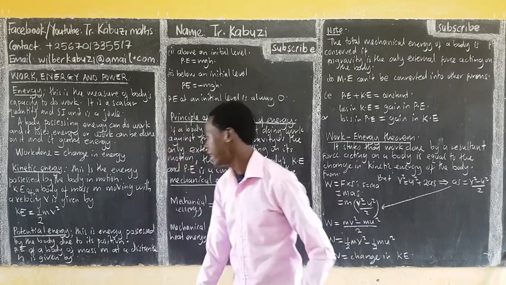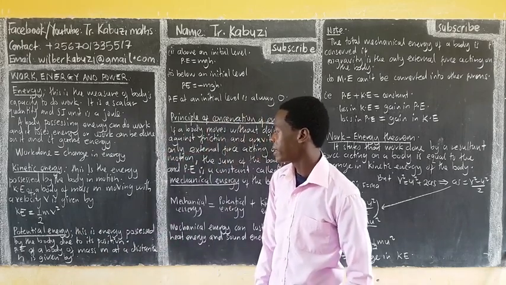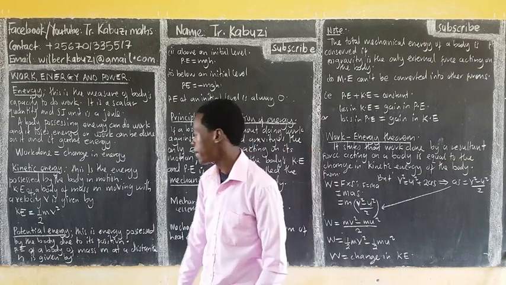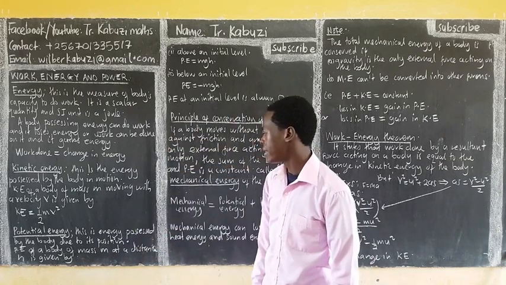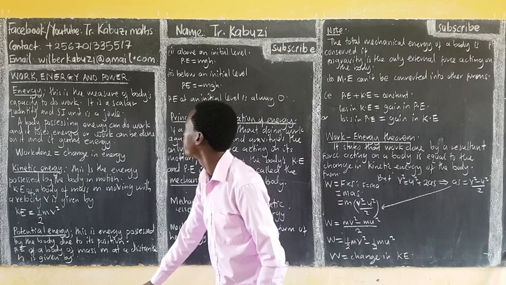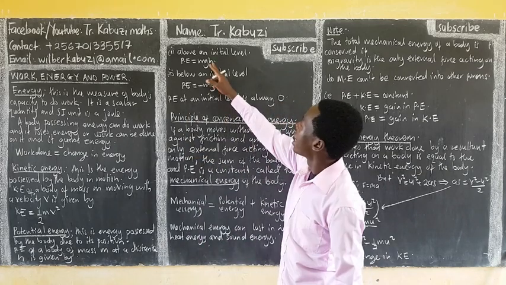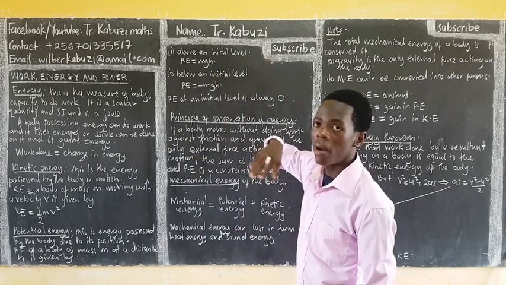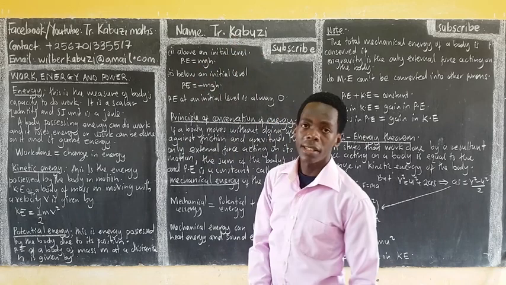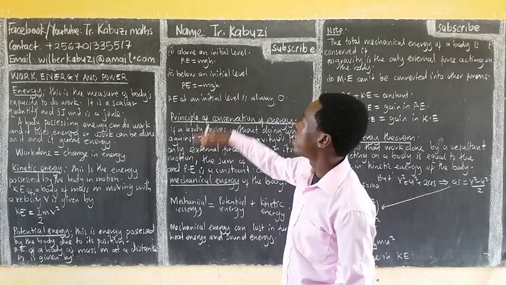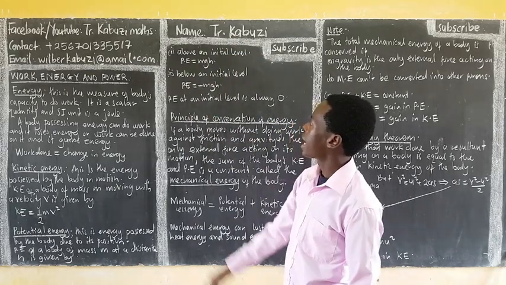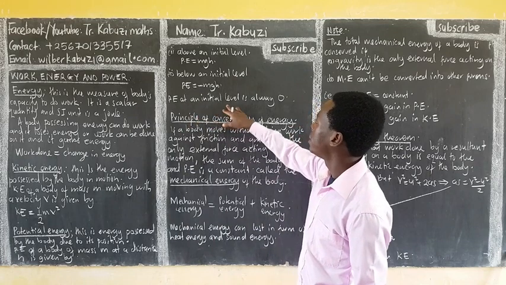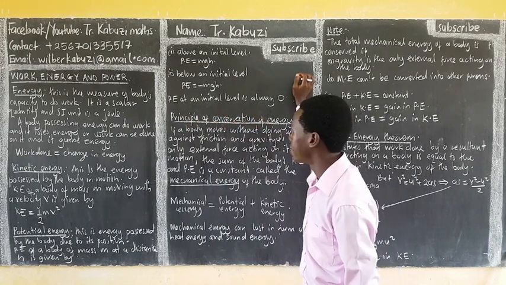Potential energy is the energy possessed by a body due to its position. For a body of mass m at height h, we have two cases. When the body is above its initial level, the potential energy is positive. When it's below the initial level, it is negative. The potential energy at the initial level is always 0.